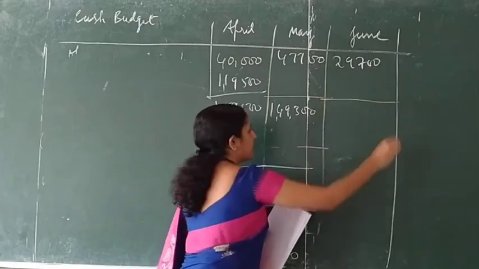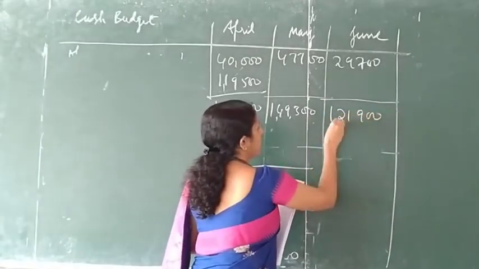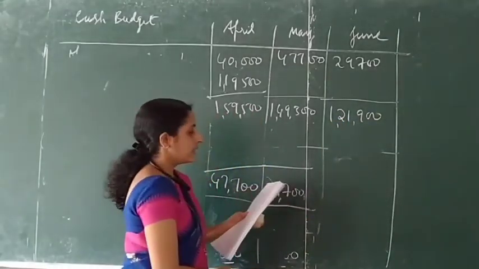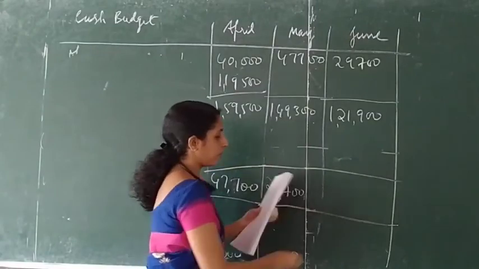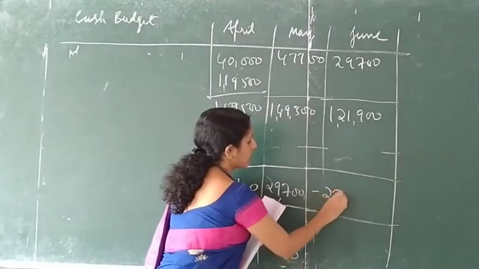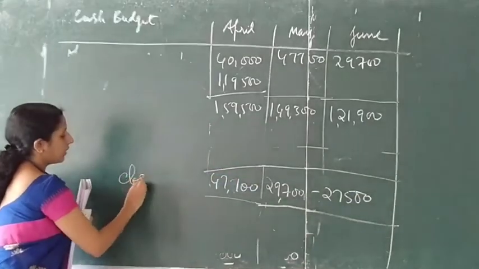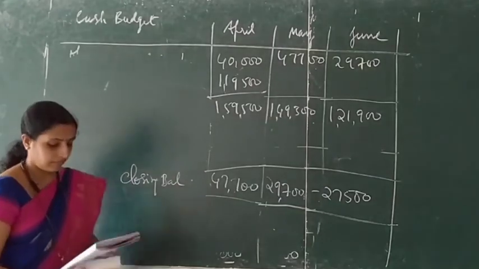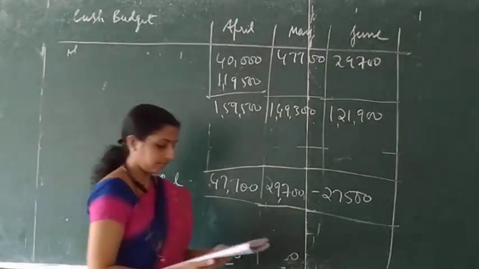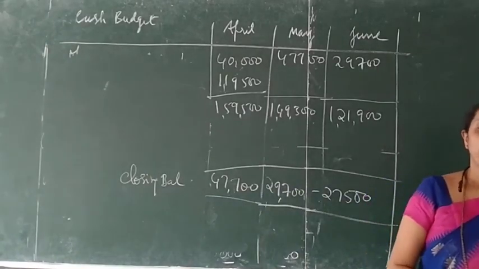After adding the receipts, the total will be 21,900. After deducting the payments, the closing balance will be minus 27,500. This is the final answer, closing balance. So we are done with the